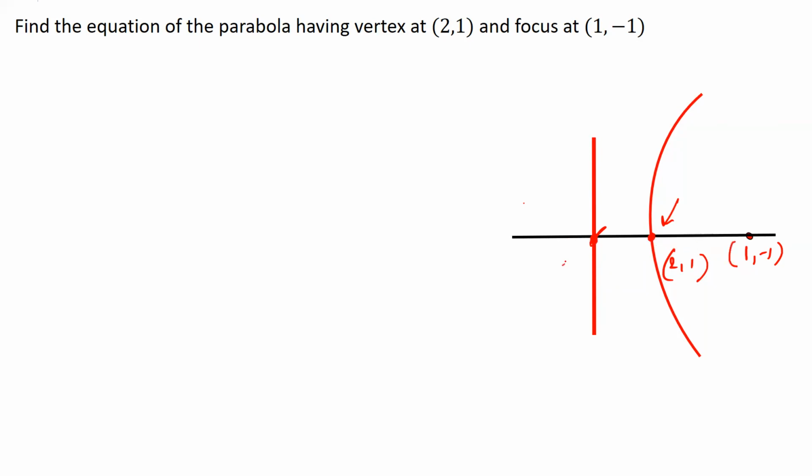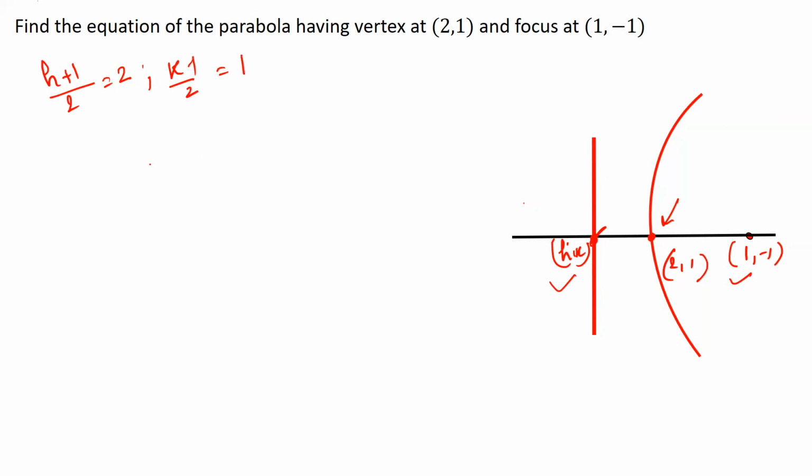So we can find this point by using the midpoint theorem. If I assume that this point is (h, k), then using the midpoint theorem, I can write that (h + 1)/2 is equal to 2, and also (k - 1)/2 is equal to 1.